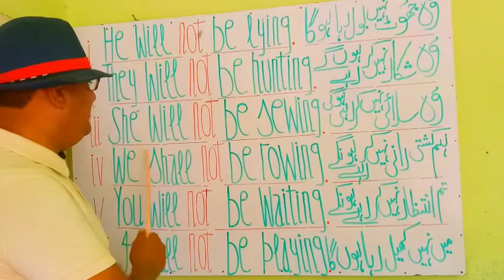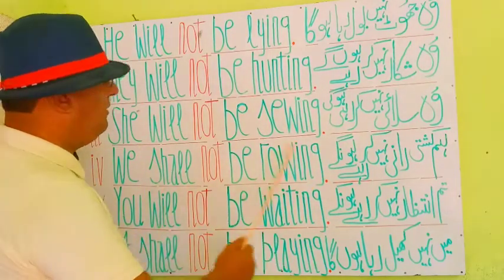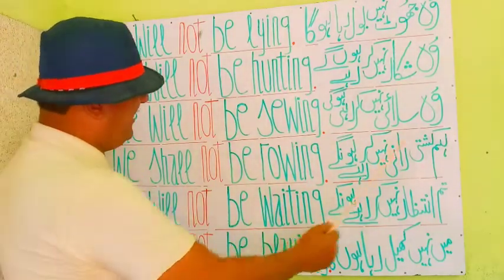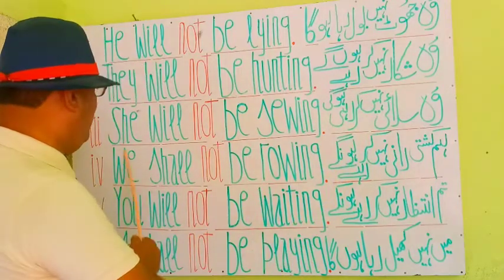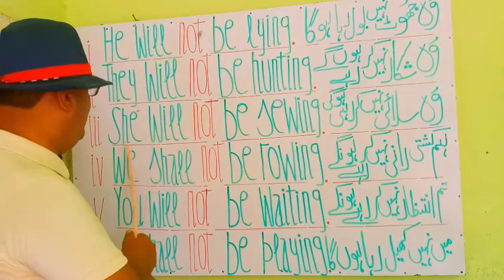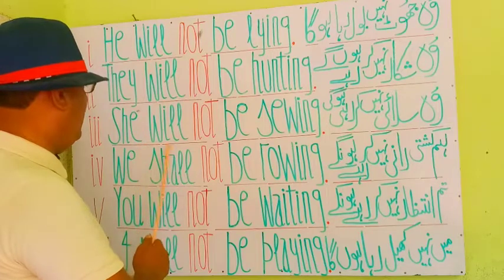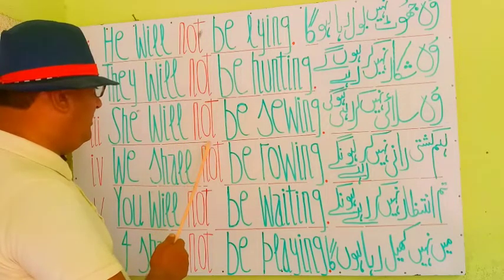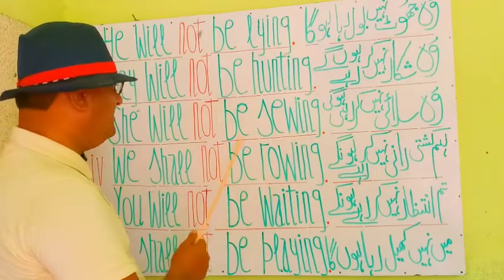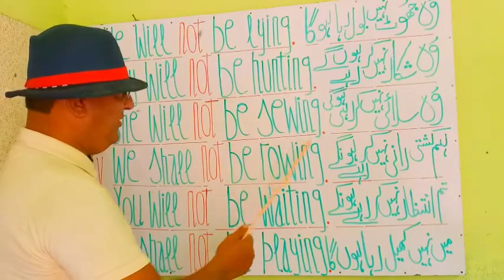Next one is: She will not be suing. वो सिलाई नहीं कर रही होगी. You see once again, my students, she is a pronoun and a subject, and will is a helping verb. Not is for negative sense, and be suing is a principal verb to show the continuity of verb.